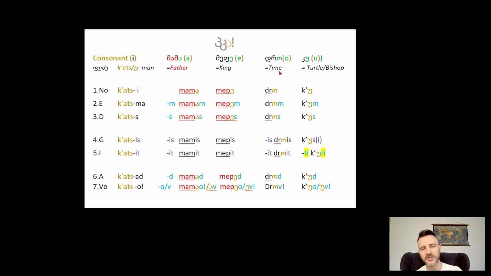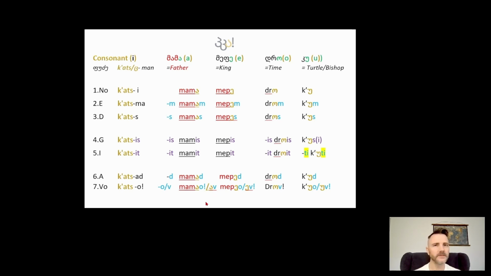One more slide and let's practice what we've learned. One final push. We've got another party. You're hosting 5 friends. You've got Katsi, Mama, Mepe, Dro, Ku. These are the people that are coming. This is your Pudze friend who you have to give the E to. Katsi, Katsma, Kats. Katsis, Katsit, Katsad, Katso. Mama, father. We know we're going to have Kwetsa. So, Mama, Mamam, Mamas. Mamis, Mamit, Mamad, Mamao, and Mamav.